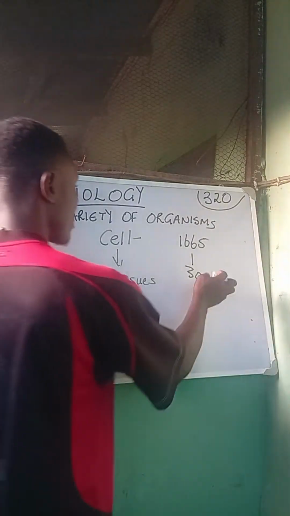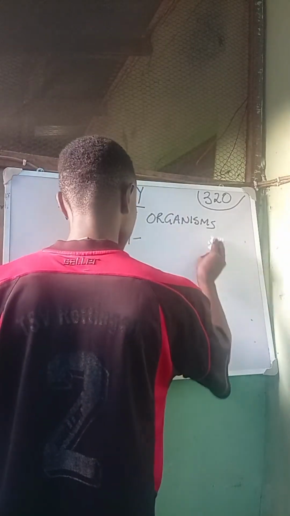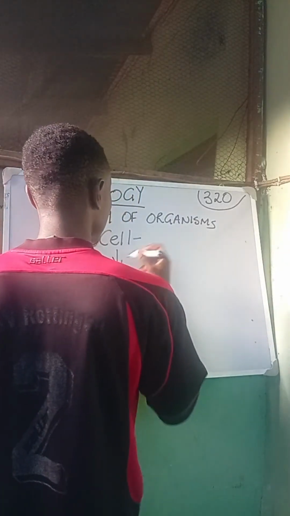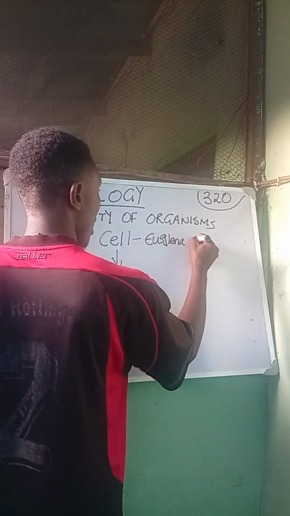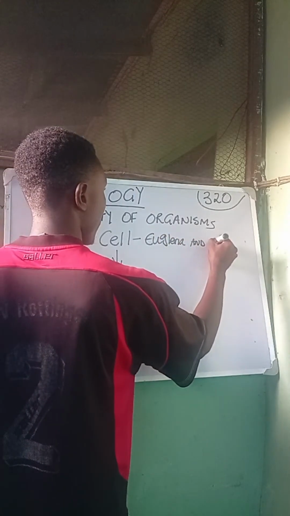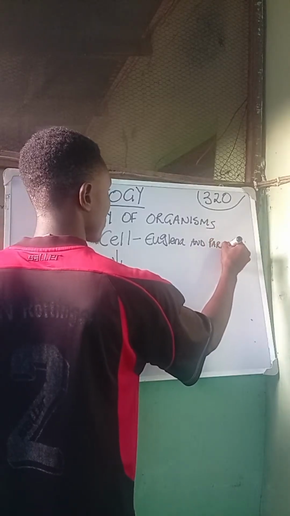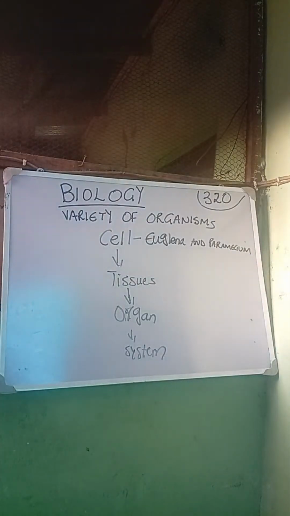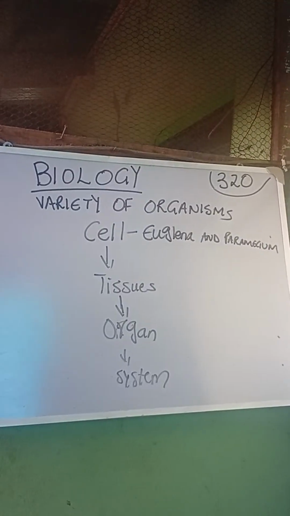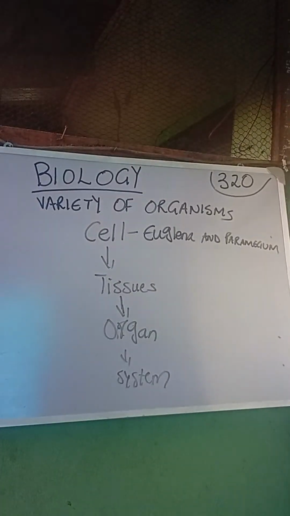So examples of cells here, we have the euglena and the paramecium. We have the euglena and paramecium as a very common example of cells, right? So let's move ahead.